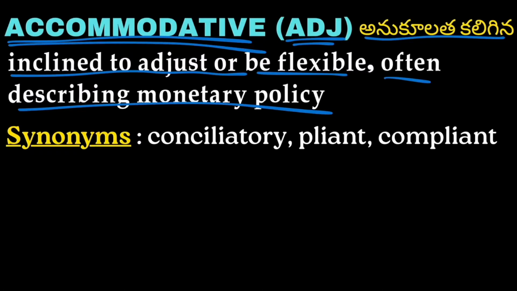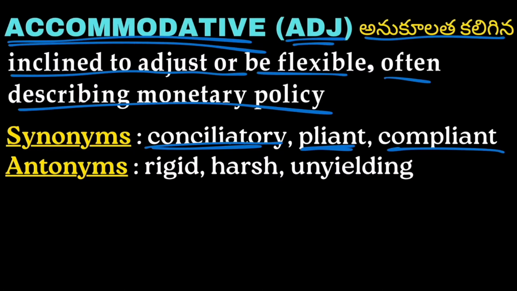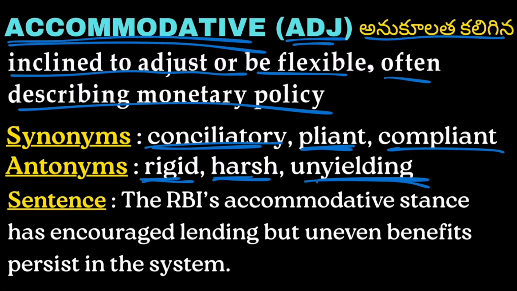Synonyms are conciliatory, pliant, compliant. So, conciliatory, pliant, and compliant are the synonyms of accommodative. Then antonyms are rigid, harsh, unyielding. Rigid, harsh, and unyielding are the antonyms of accommodative.